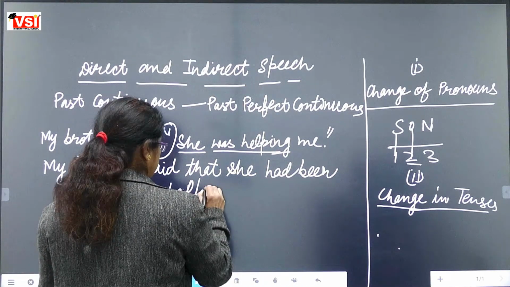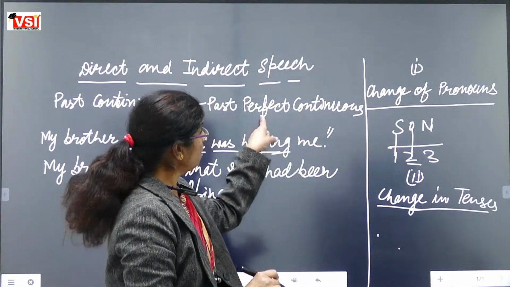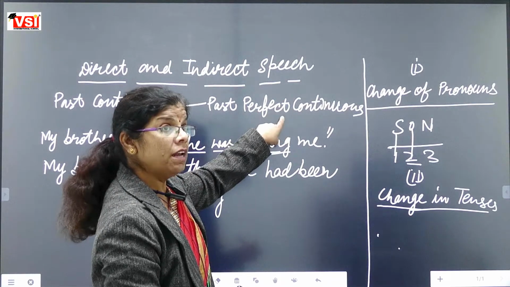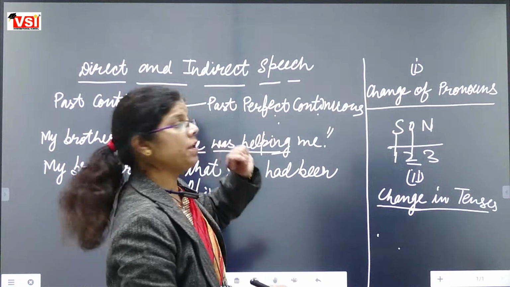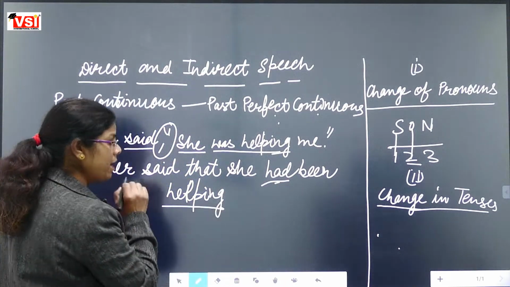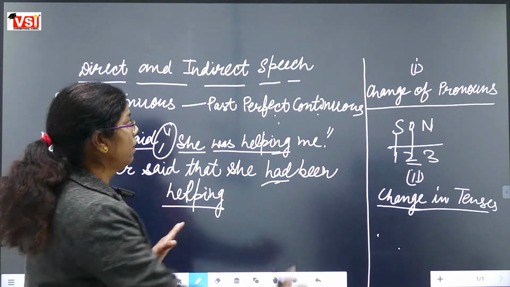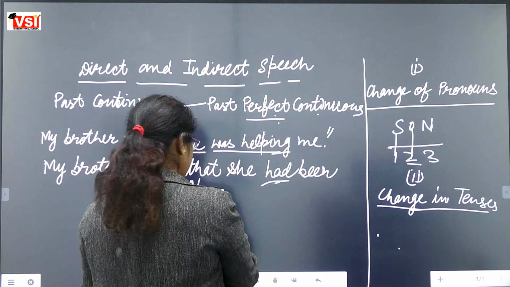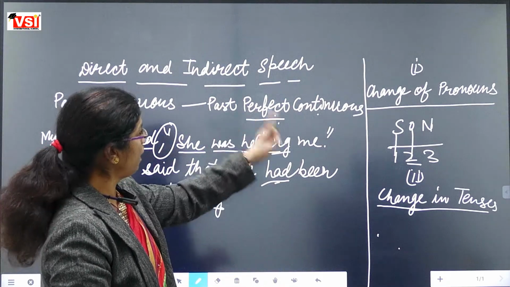See, the name of the tense itself is telling us that it has continuous as well as perfect. Means had will come and helping will come. Had and ing both should come. So had been action ing, had been helping.